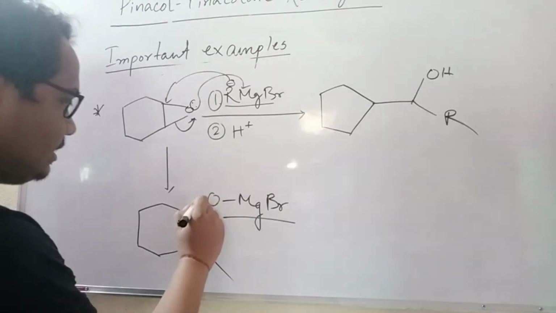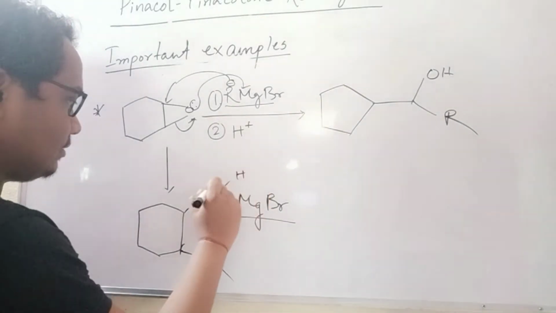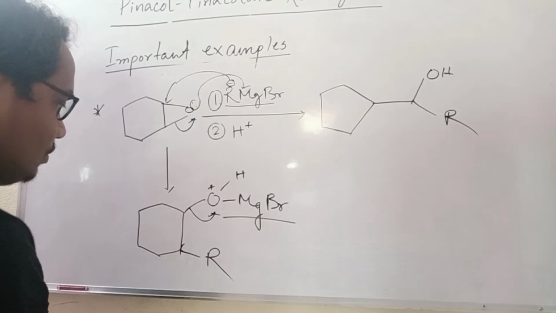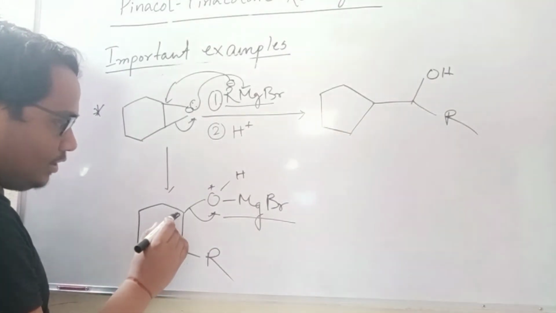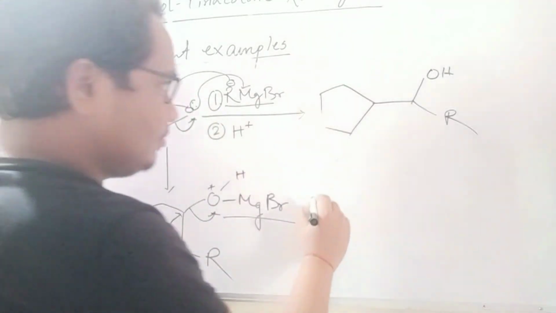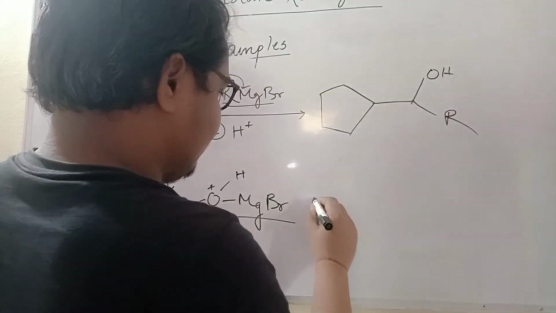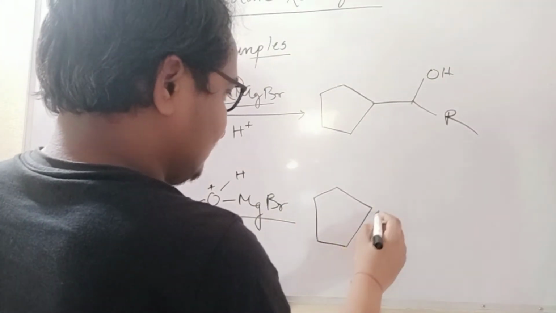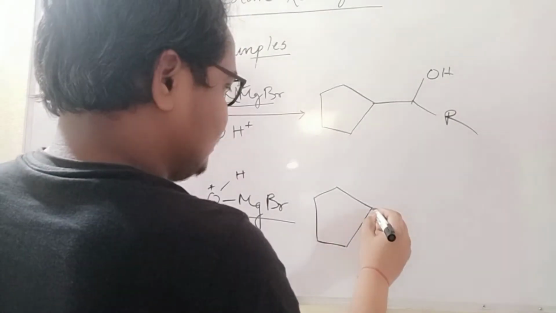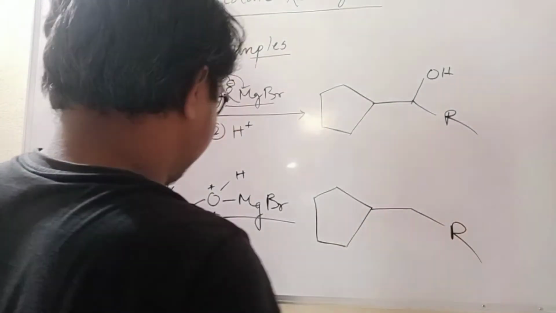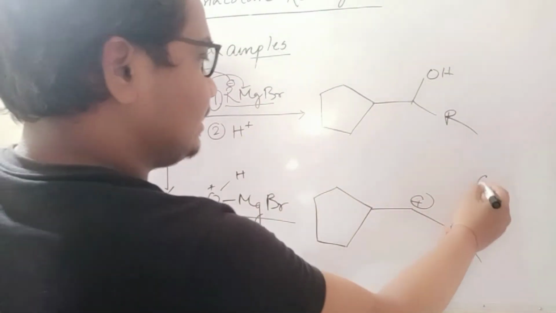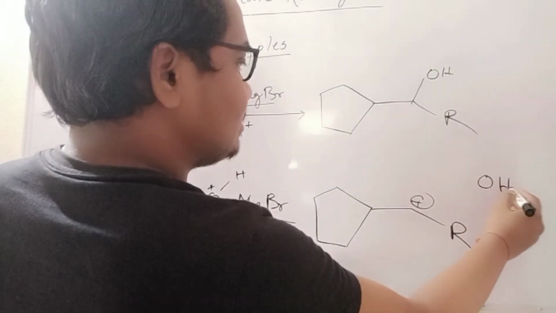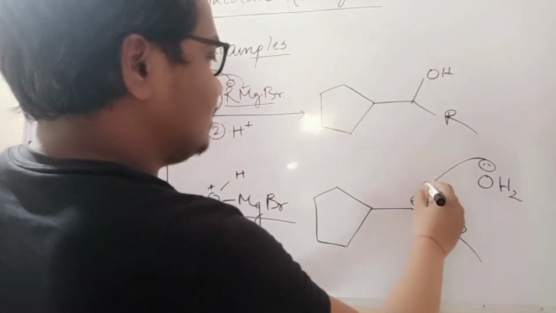Okay, it will be H plus and it will remove. So what will happen? What is this? That's why this bond will migrate here and it will remove, and it will look like that. Here the bond R. Okay, and here a cation will generate, and that cation will be attacked by OH, water. You understood, no?